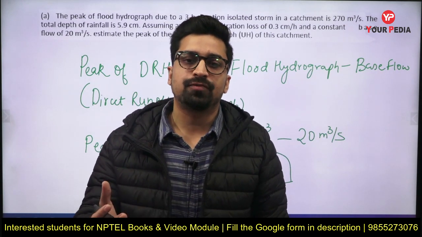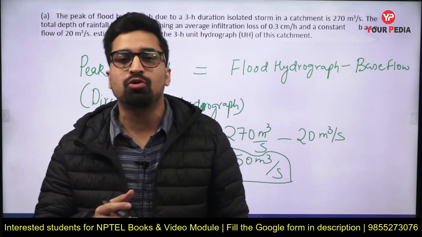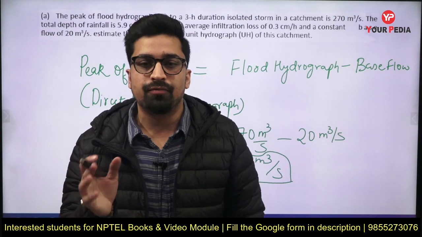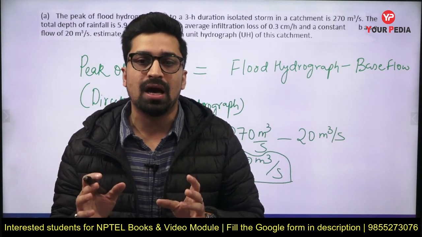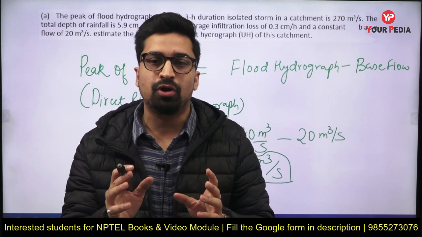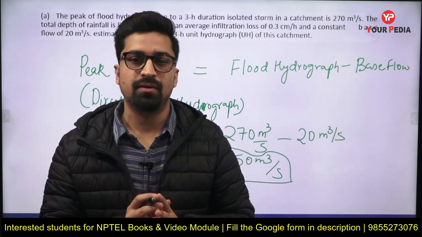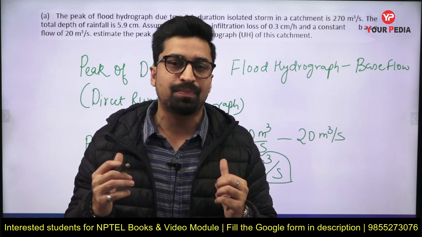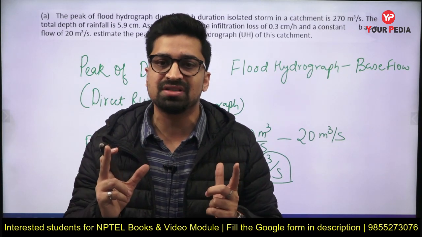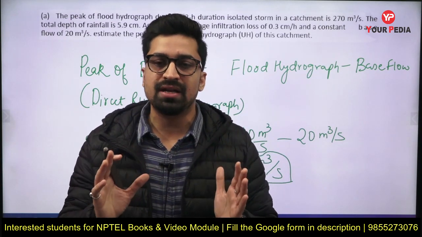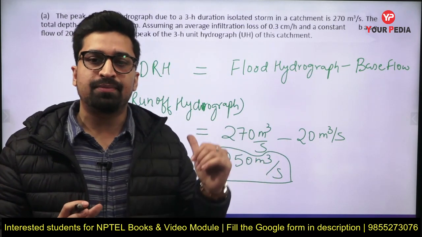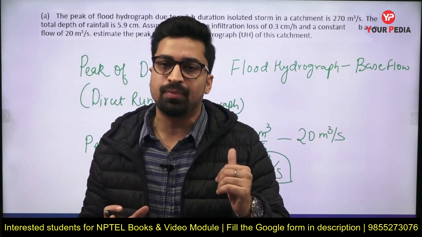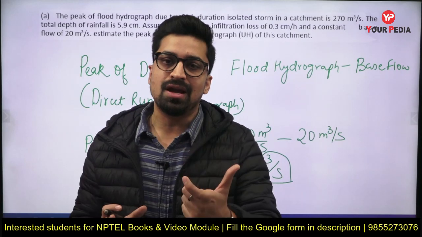So let us first calculate. Basically what we need to do in this question is, first we know a relation that DRH area is equal to effective rainfall depth into area of catchment. From this equation we can calculate the DRH area because the peak and the duration are given. Effective rainfall depth I have just calculated, which is 5 centimeter. Now what is left is the area of catchment.